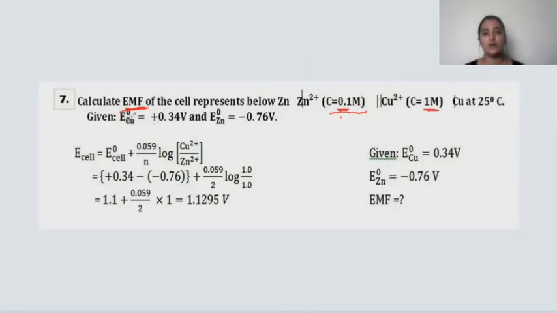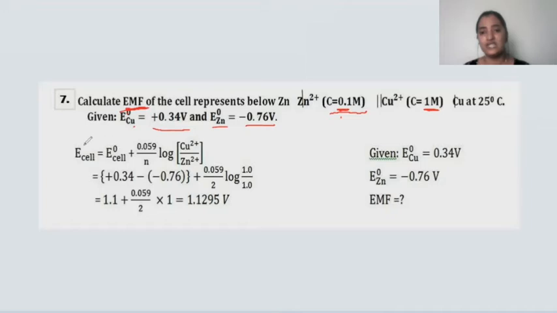They also provided the standard electrode potential of the copper electrode, +0.34 volt, and the standard zinc electrode potential, -0.76 volt. What are they asking? They are asking you to calculate the E cell.